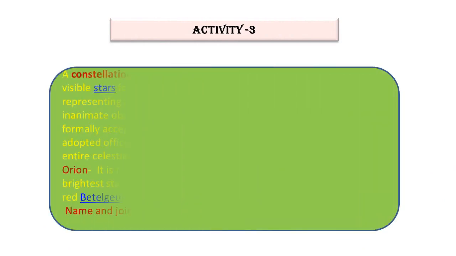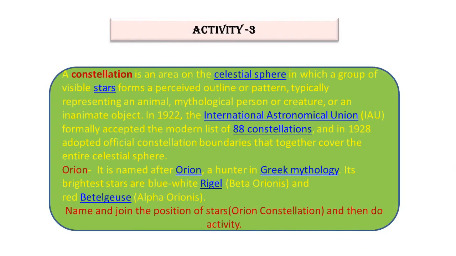Activity 3. Now let me do one more activity. Constellation. We all know about constellations. Constellations are actually geometrical shapes which we obtain by the combination of stars. When the stars take a special shape, we know that as a constellation. Now we know about Orion. Orion is a beautiful constellation. It is named after Orion, which denotes a hunter in Greek mythology.